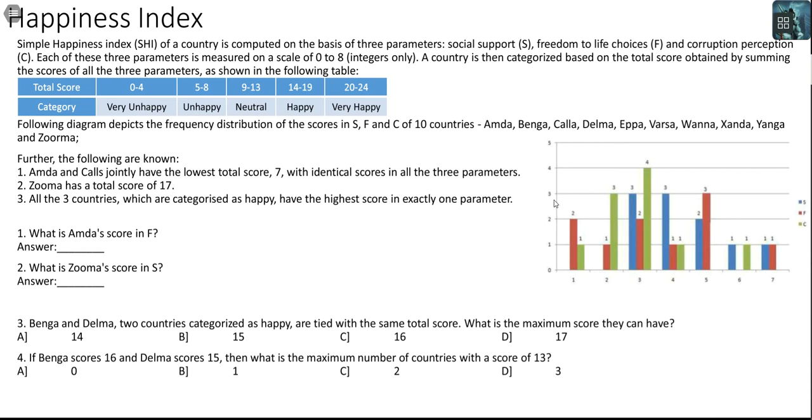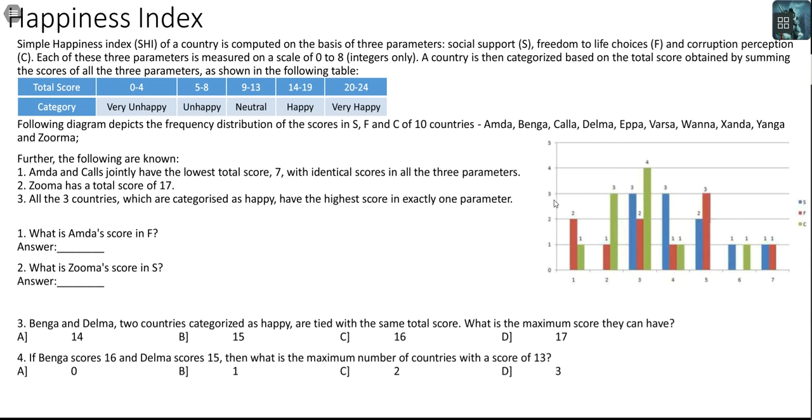A country is then categorized based on the total score obtained by summing the scores of all three parameters as shown in the following table. And then they have given us grouping of which category you fall in basis the total score that you get.